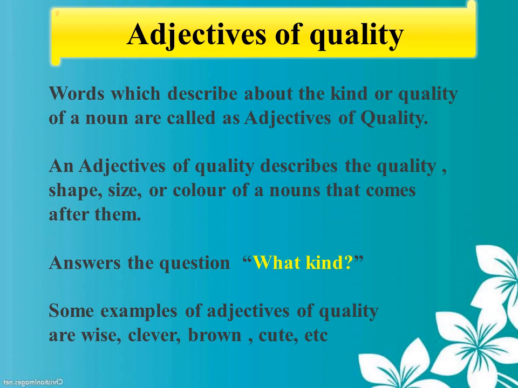Some examples of adjectives of quality are wise, clever, brown, cute, etc. What is adjectives of quality, children? Words which describe about the kind or quality of a noun are called as adjectives of quality. It answers the question what kind.